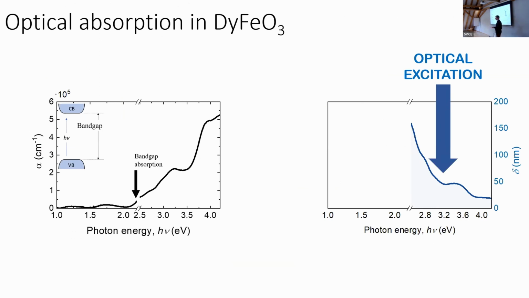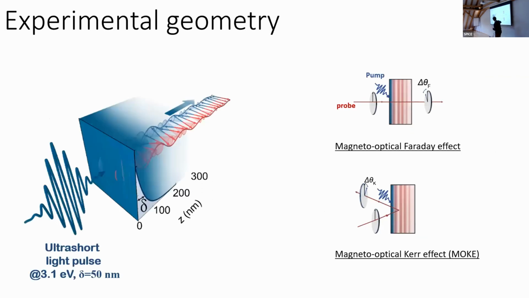So it's at least one order of magnitude less than what you can get by even diffraction limited focusing. So that was our idea: let's just use this confinement due to absorption, and then drive a wave packet of coherent magnons.